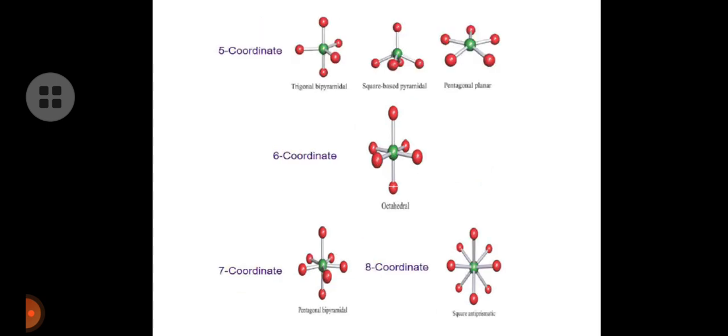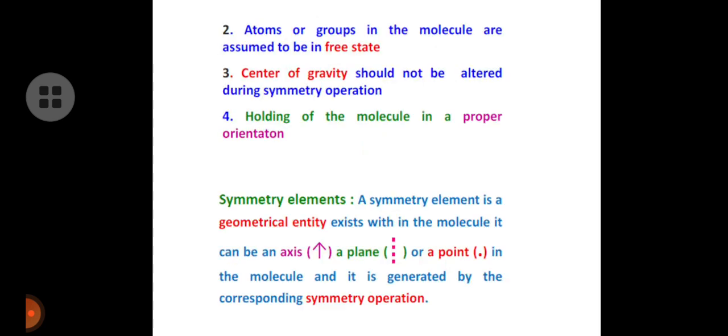Five coordinated molecules: trigonal bipyramidal, square based pyramidal, and pentagonal planar. Six coordinated molecules: only octahedral geometry. Seven coordinated molecules give pentagonal bipyramidal geometry, and eight coordinated, square antiprismatic geometry. So these are the coordination numbers and their possible structures.